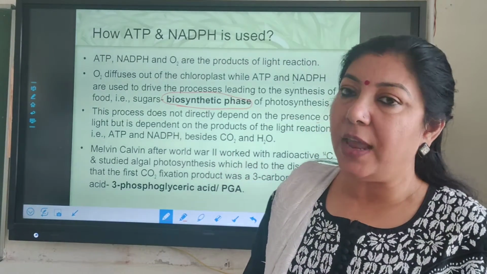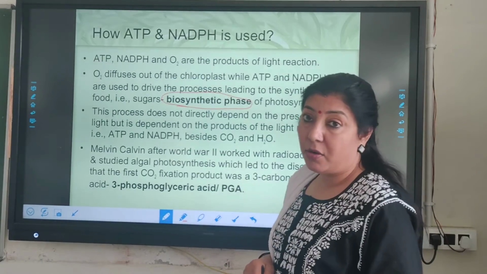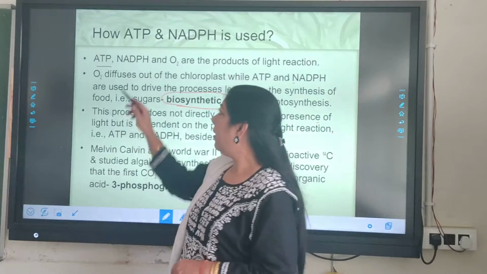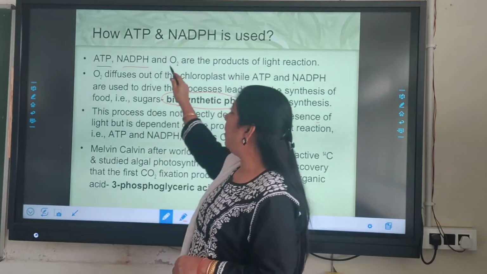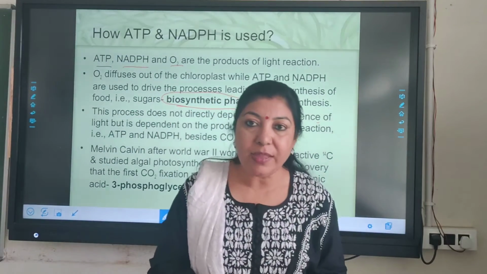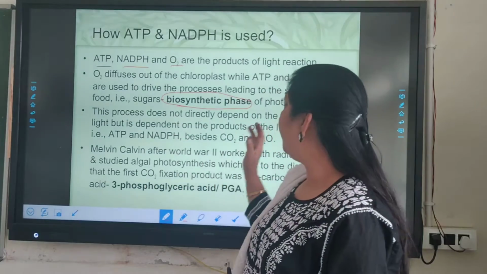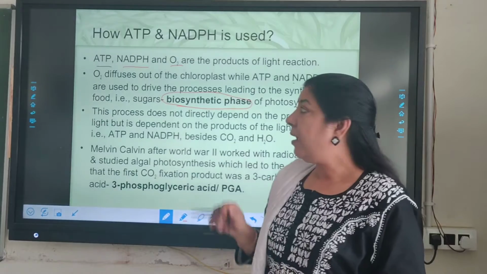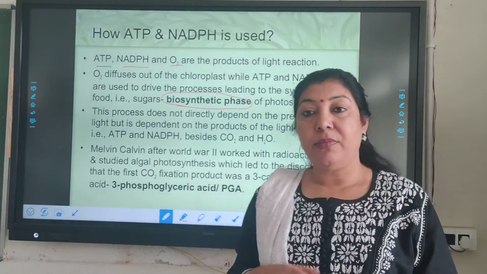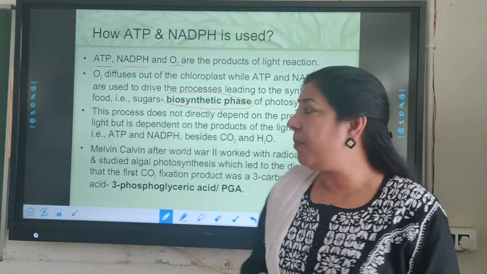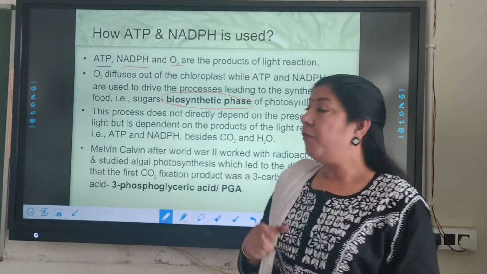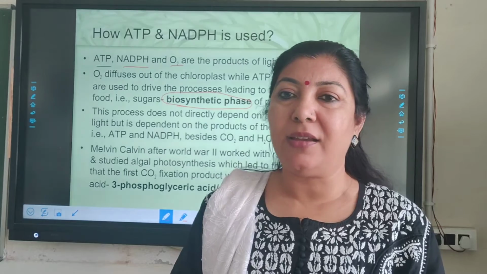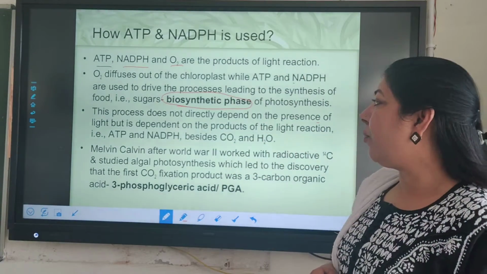So in light reaction we have studied that the products of the light reactions are ATP, NADPH and O2. Out of these, O2 is liberated, it is a byproduct. But ATP and NADPH, they are utilized in the biosynthetic phase, which actually is reducing the carbon dioxide to produce the carbohydrate.